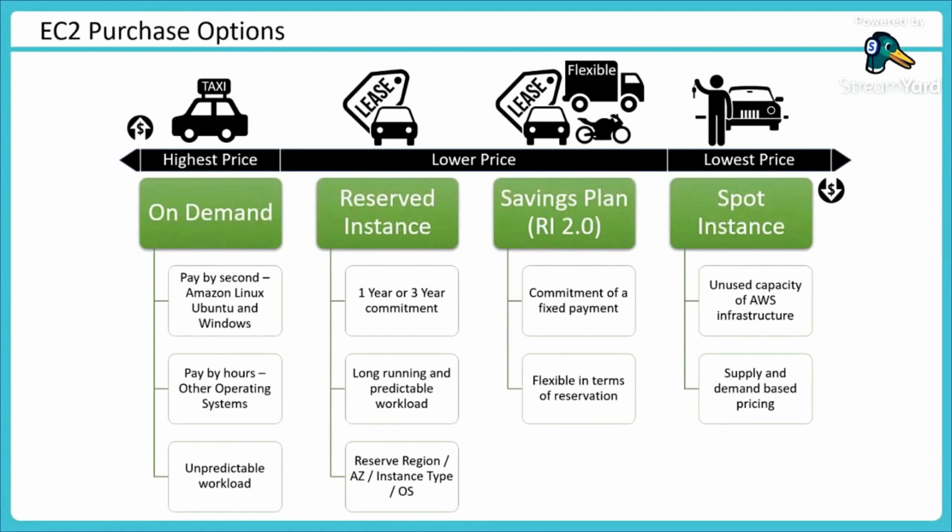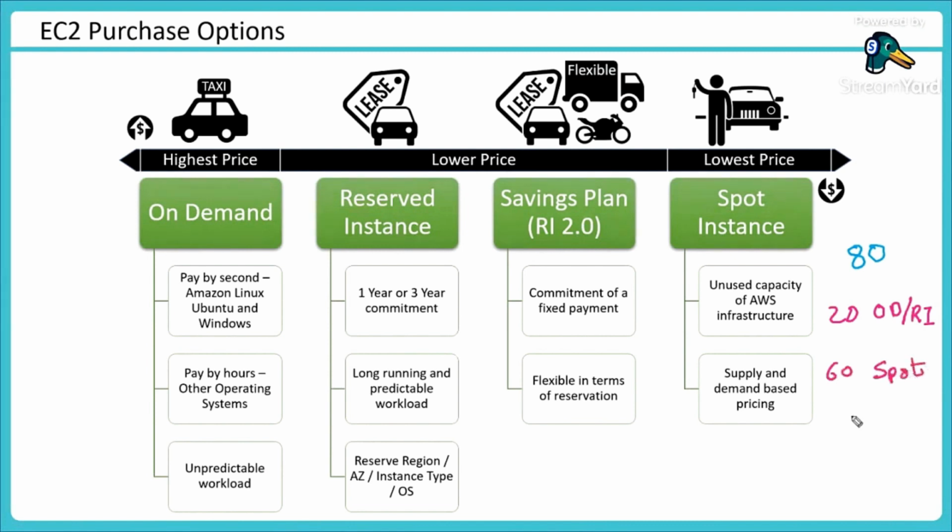So don't put your highly critical applications there, because it is not designed for it. So what you can do, there are multiple ways to use spot instances. Let me give you an example. Let's say you require 80 instances. You can say, let me take 20 of these instances from on demand, or let me take them from reserved instances, and the remaining 60 I would be taking from spot.